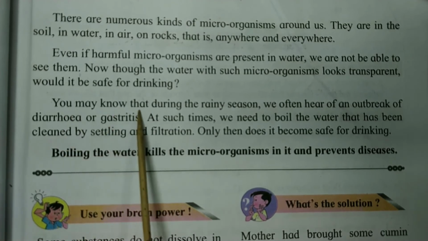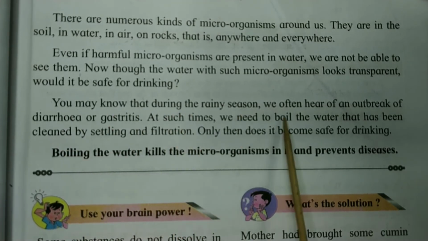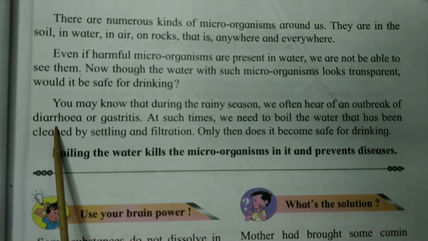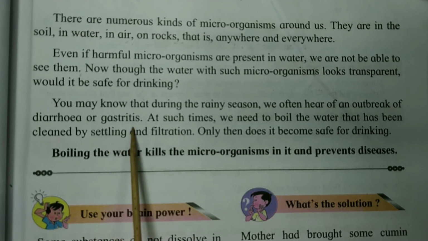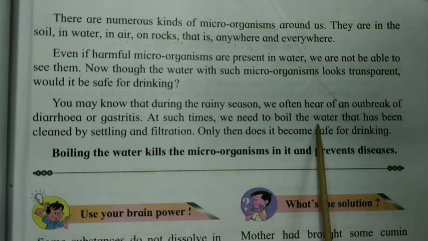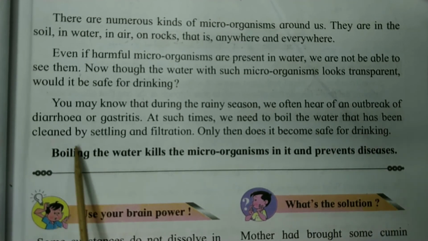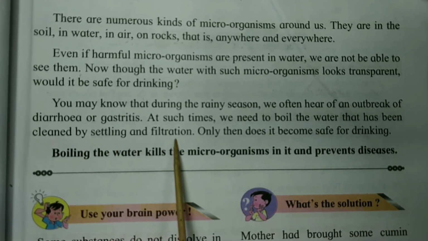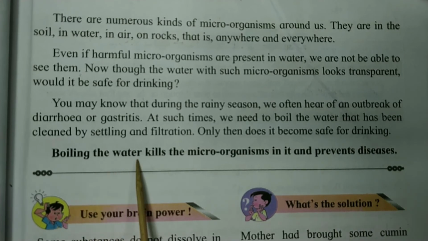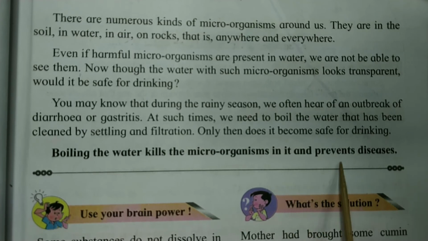You may know that during the rainy season, we often hear of an outbreak of diarrhea or gastritis. At such times, we need to boil the water that has been cleaned by settling and filtration. Only then does it become safe for drinking. Boiling the water kills the microorganisms in it and prevents diseases.